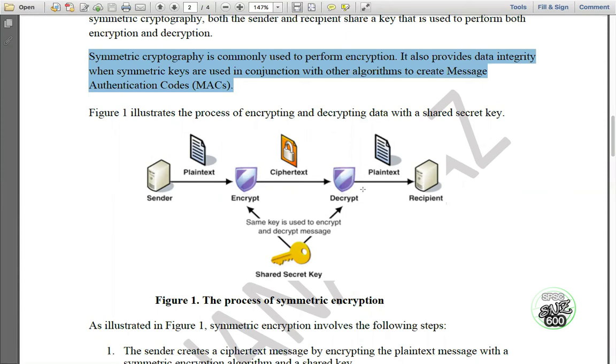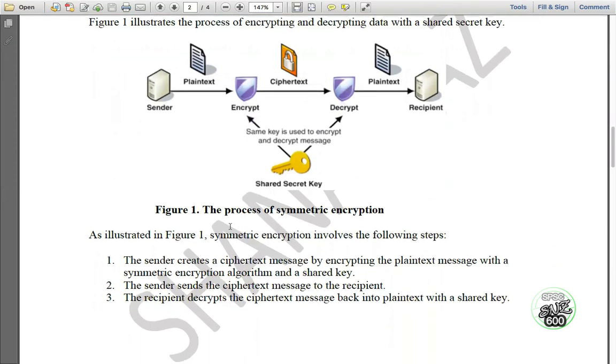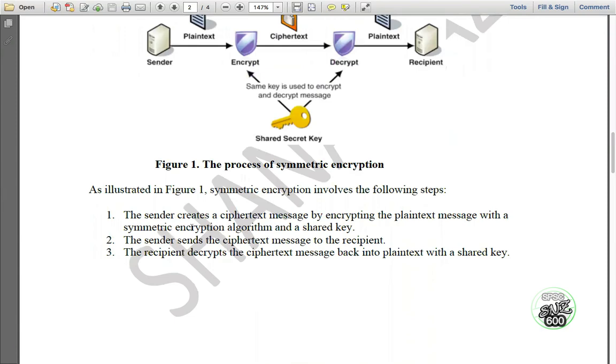When the recipient receives the message, it decrypts the message using the same shared secret key, makes the ciphertext back into plain text and gets the information. So there are three steps that you have to write, the process of symmetric encryption. Symmetric encryption involves the following steps.